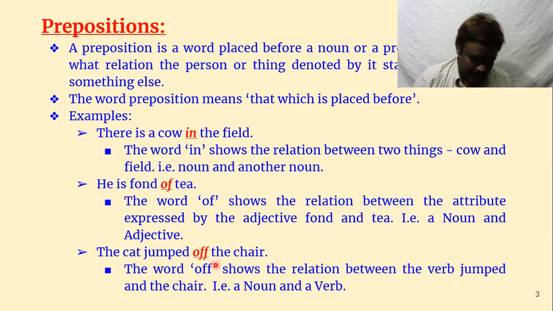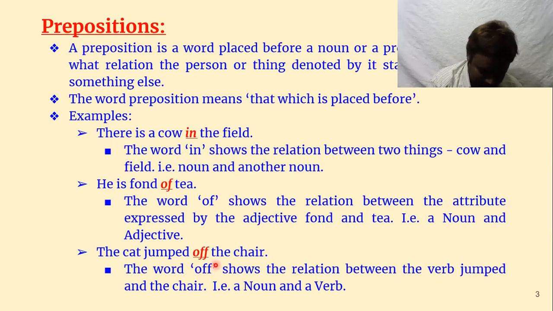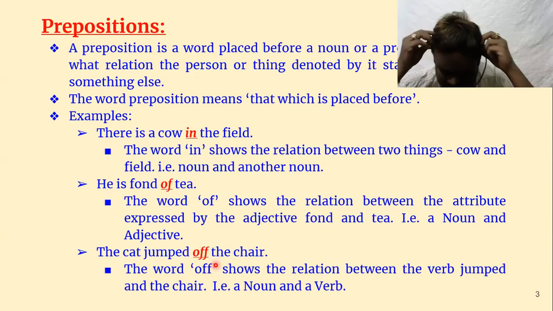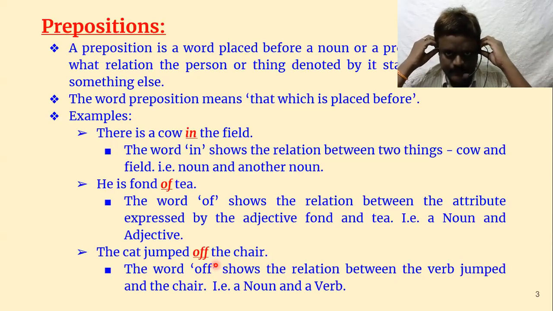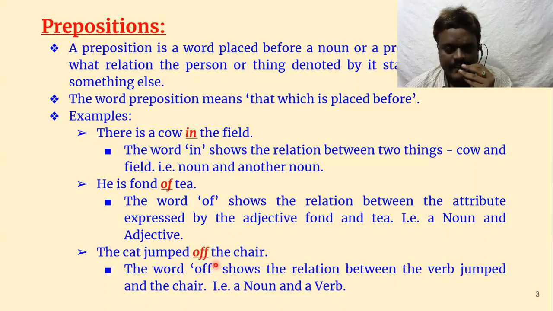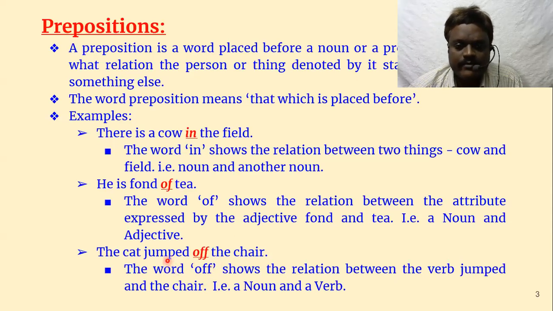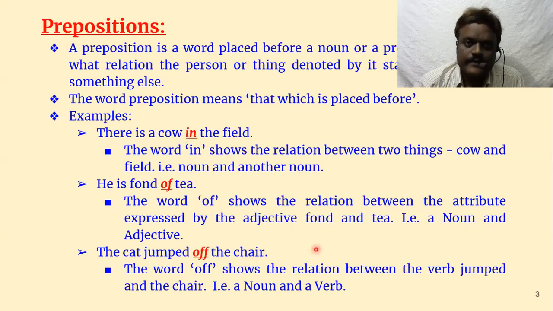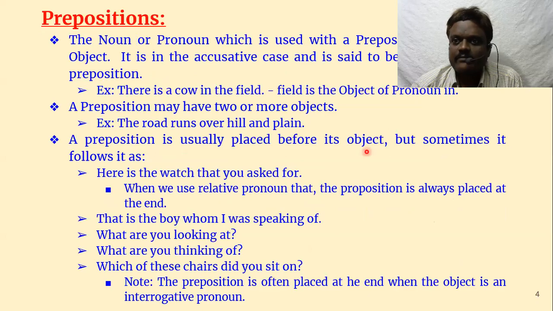So here it is connecting verb and noun. So it can connect two things that need not be two nouns alone. It can be adjective and noun, it can be noun and noun, it can be verb and noun. So these are the primary things about preposition.